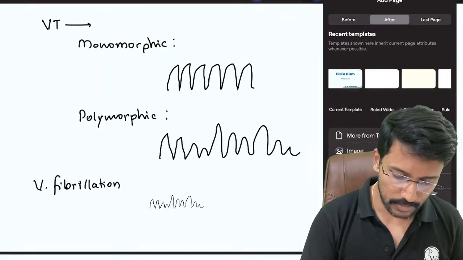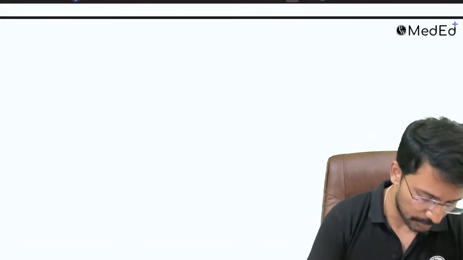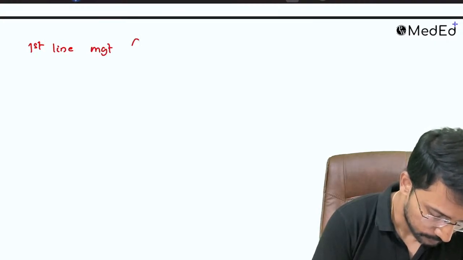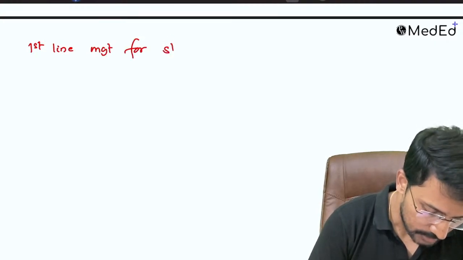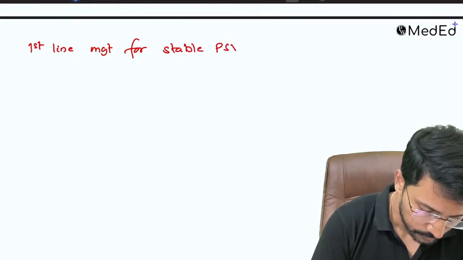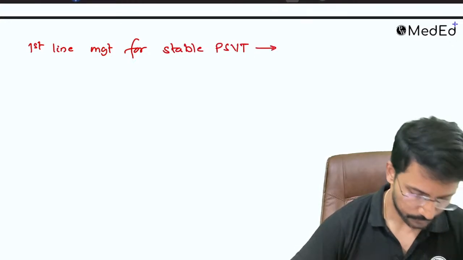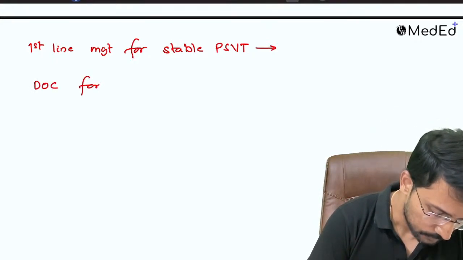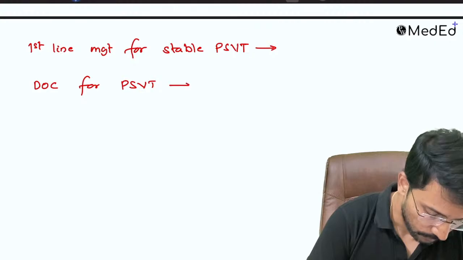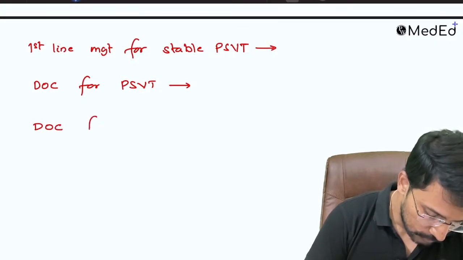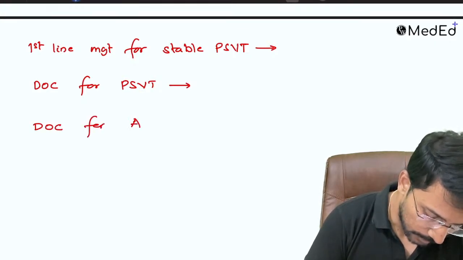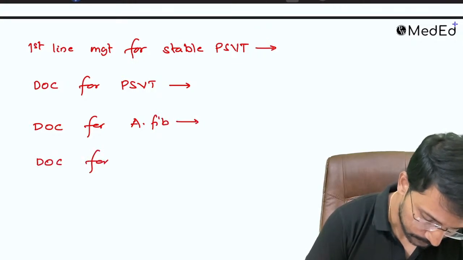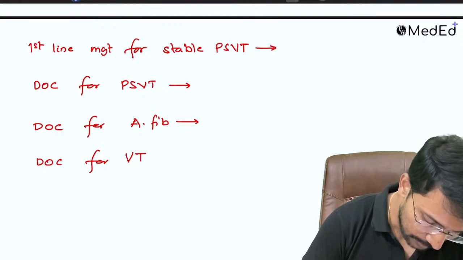Okay, so just a quick revision of some important management points, right? First line management for stable PSVT. What should be our answer? Then the second point is drug of choice for PSVT. Drug of choice for atrial fibrillation. Drug of choice for ventricular tachycardia.